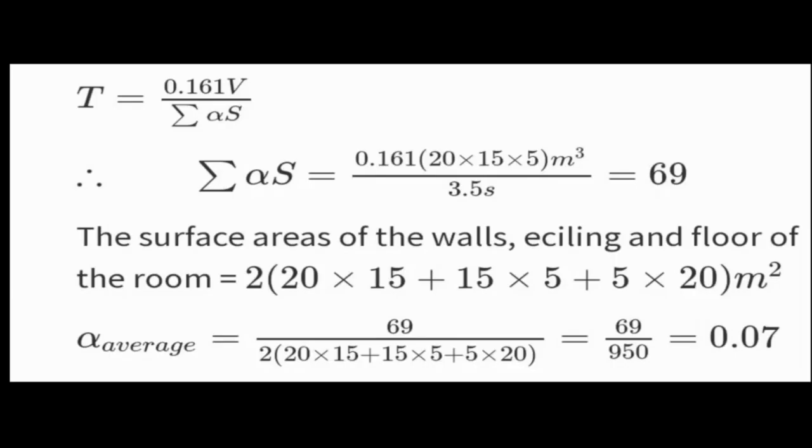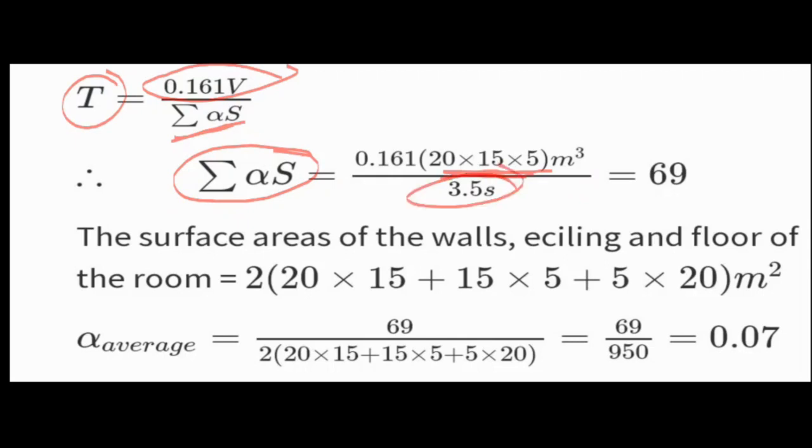Let's see the answer. Here time T equals 0.161 V by summation of alpha S. Summation of alpha S will be our coefficient. V is nothing but volume, 20 into 15 into 5 meter cube, and time he has given as 3.5 seconds. That will be equal to 69. Then the surface area of the walls, ceiling and floor of the room equals 2 into (20 into 15 plus 15 into 5 plus 5 into 20).